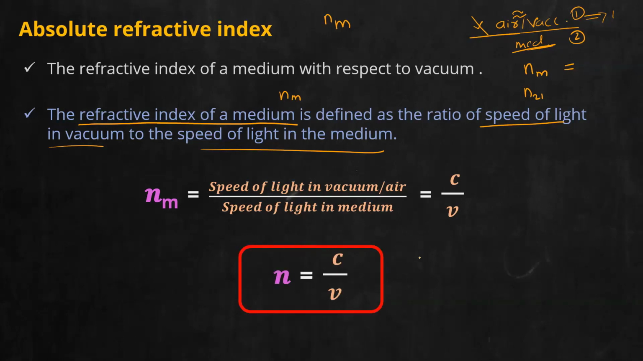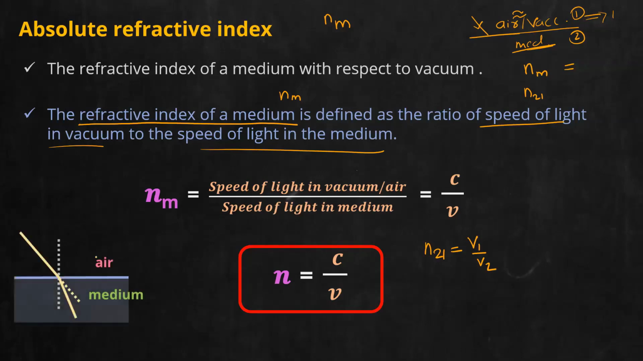So it is the same as the previous case. Last case I told what? N21. What is N21? It is V1 by V2. Here I told we are considering the first medium to be air. So this is V1, this is V2. And what is the speed of light in air? We approximate it to be C. C is the speed of light.